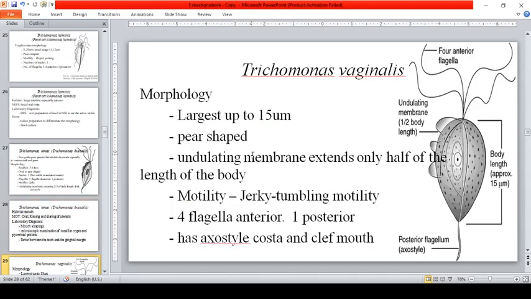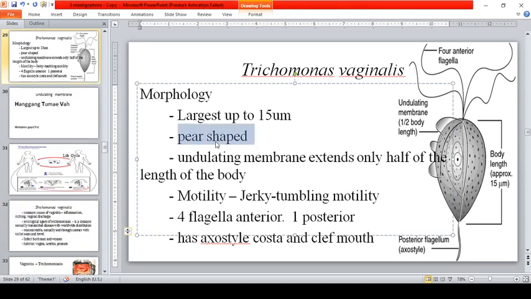Okay, so the Trichomonas vaginalis. This is the largest. So, pinakamalaki si vaginalis, followed by hominis, and lastly by the tenax. Okay, so pinakamalaki yung nasa genital area. Susunod yung nasa intestinal area, and pinakamaliit yung nasa bibig. Okay, parang baliktad naman. Kung sino pa yung nasa genital area, siya pa yung pinakamalaki. So, pear shape, kagaya din ng iba.